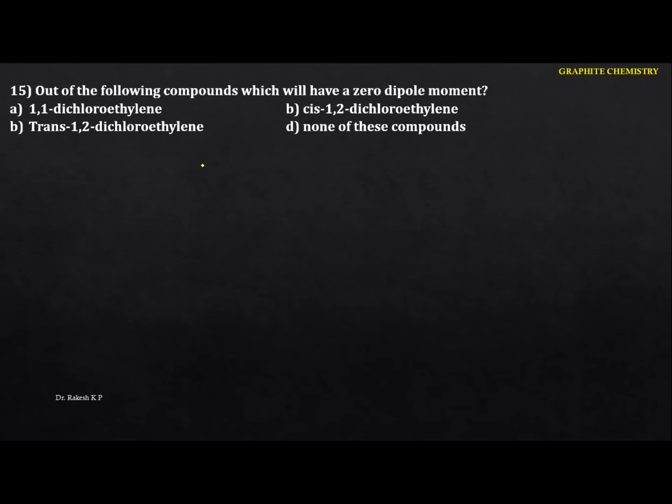Okay, let me take the next one here. Out of the following compounds, which will have a zero dipole moment? Let me write the particulars about the structure here, then you come to know. See this one here. Carbon to carbon double bond. Here we are having 1, 1 dichloro ethylene, they've given the common name here. For the second one, that is the cis, the carbon to carbon double bond has Cl, here H, here also H, and here Cl.